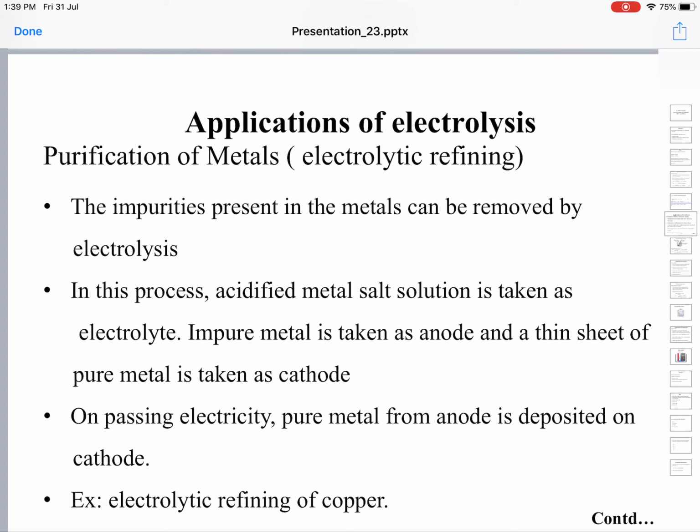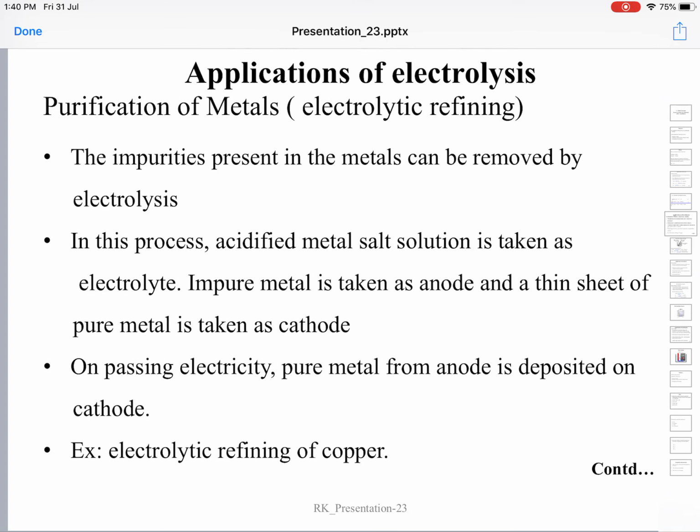For many normal applications, you need not have metals of very high purity, but to make scientific instruments, for scientific applications, and for defense applications, we need metals of high purity. Commercially produced metals will not be highly pure. To purify these metals, they are purified by the process of electrolysis.